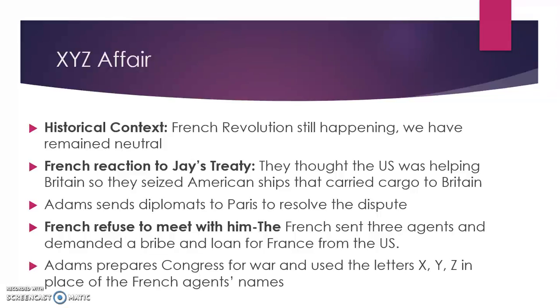Instead, the French send 3 agents, and they demanded a bribe and a loan for France from the United States. Now, Adams prepares Congress for war, and when he's doing this, he used the letters XYZ in place of the 3 French agent names. So that's where we get the XYZ affair and the origin of that term.